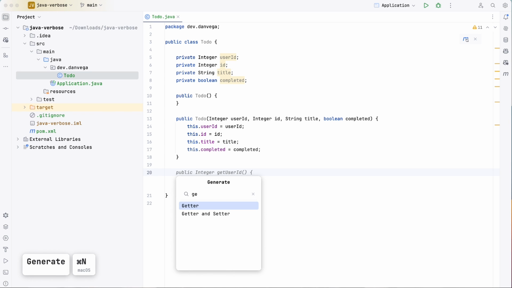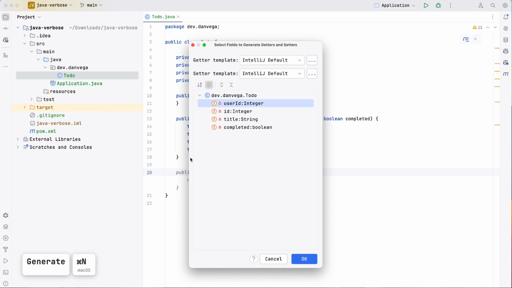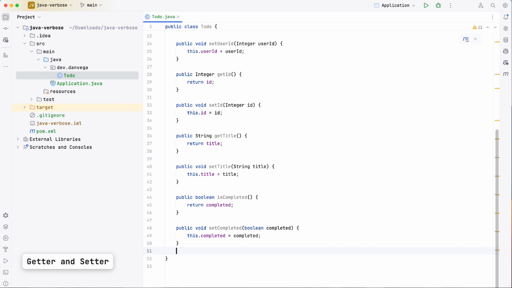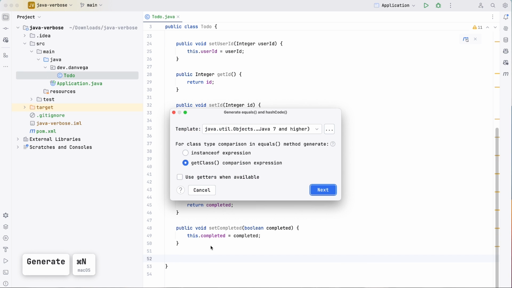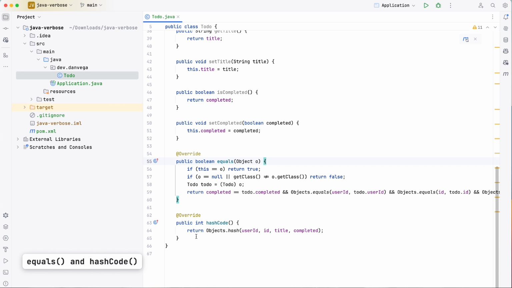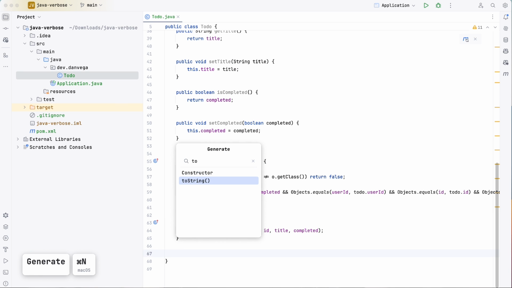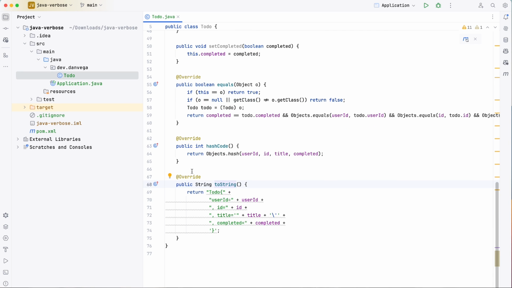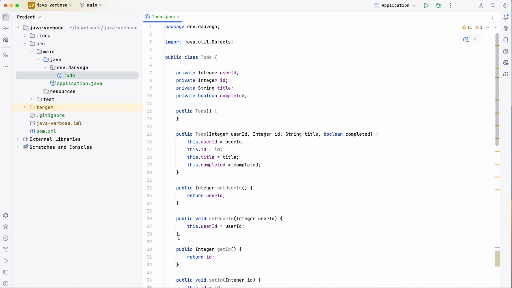Then I need getters and setters for each of those fields, so I can go in and generate those. Then I might need an equals and hash code. So I can go ahead and create that. So now I have an equals and hash code. And finally, I might want a toString to represent what a to-do looks like when we want to go ahead and display one. So here we are, 77 lines of code for a simple data carrier class that has 4 fields.